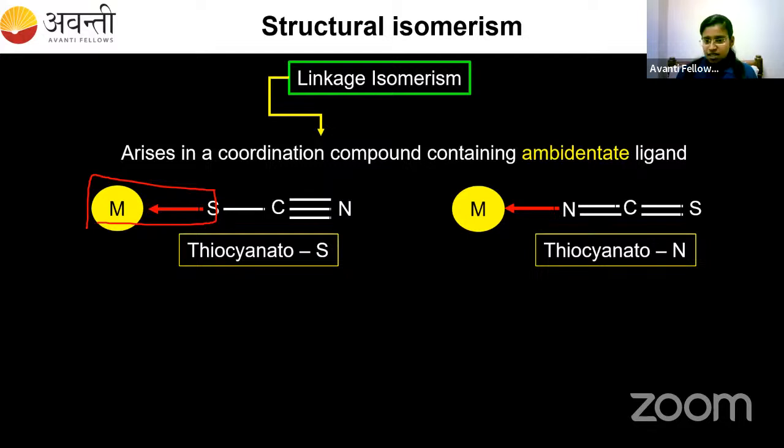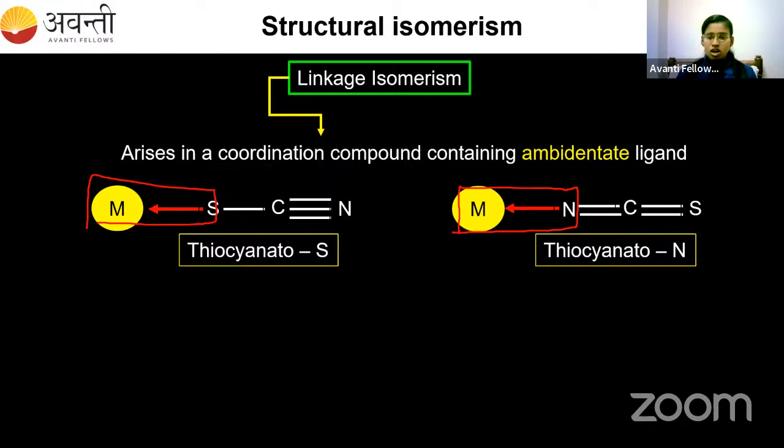And in the second case, nitrogen is donating to the metal. Okay, so it is called a thiocyanate. The linked atom is different for both, and that's why it is called linkage isomerism. The formula is the same, but the atom to which the metal is linked is different.